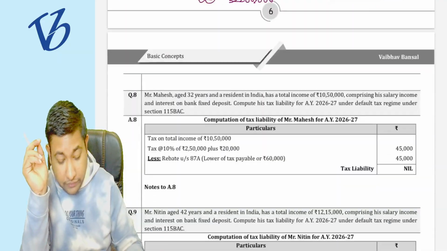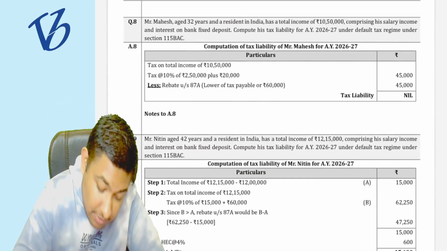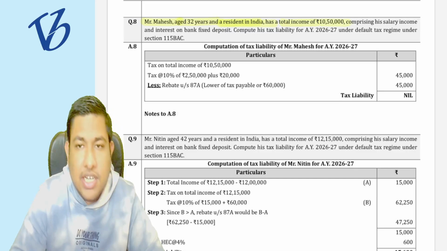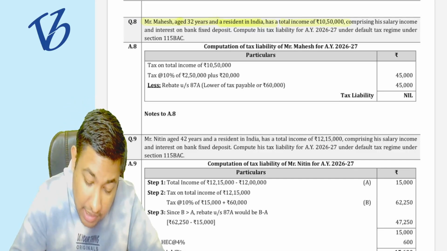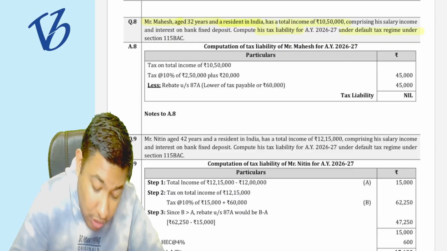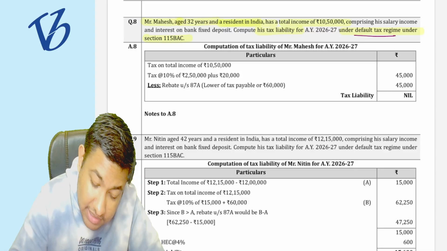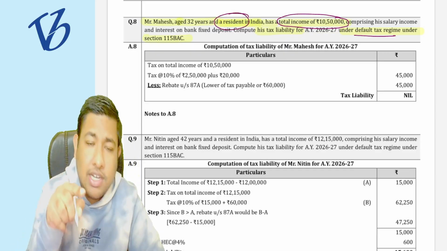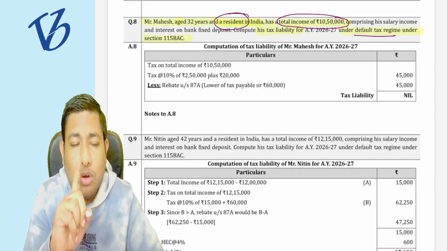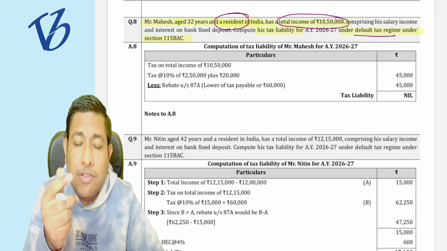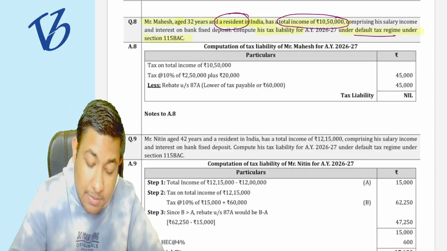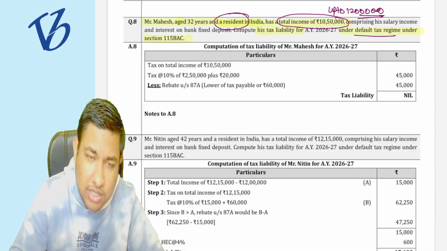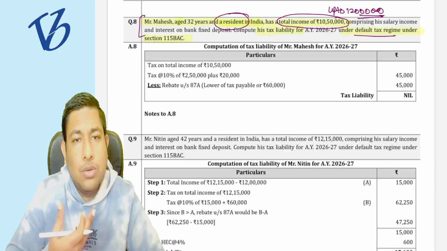Done. Moving forward to question number 8. Now see, it is Mr. Mahesh of 32 years who is a resident in India and his total income is 10 lakh 50,000 rupees, and you have to compute his tax liability under the default tax regime. If he is under the default tax regime and his total income is not exceeding 12 lakh rupees, and he is a resident of India, then he gets the rebate. If he is a non-resident, then we are not going to give any kind of relaxation. But if he is a resident of India and income is up to 12 lakh rupees, then in that particular case you are going to get the rebate.